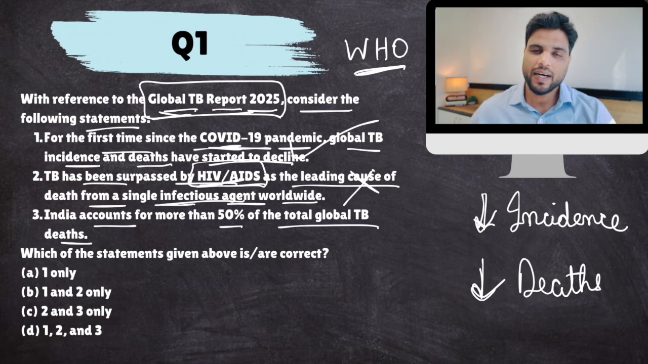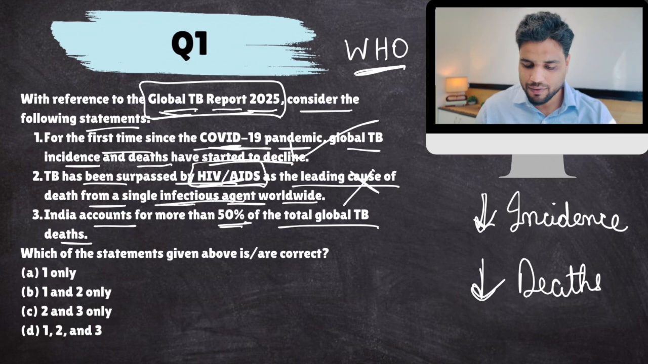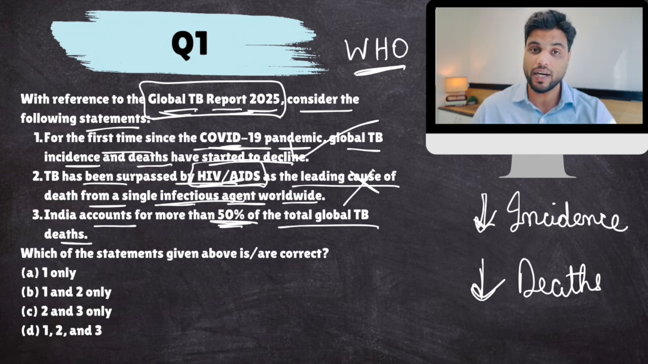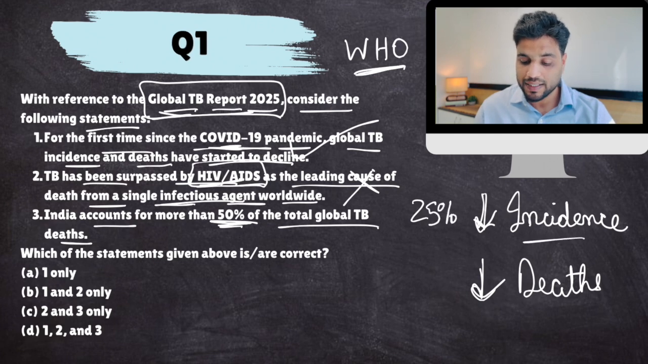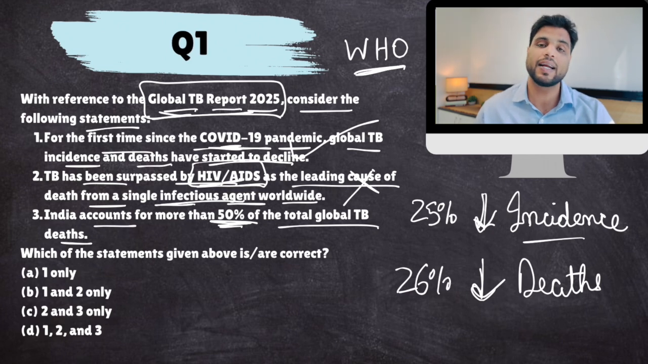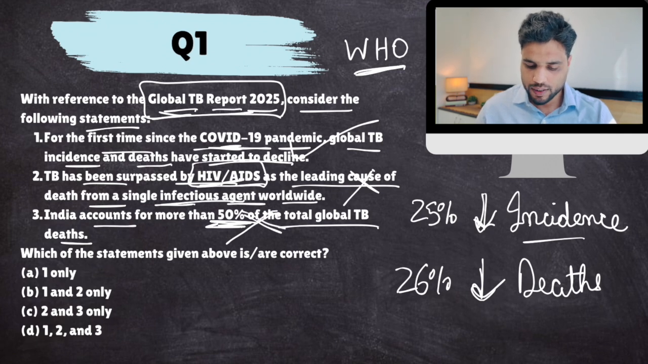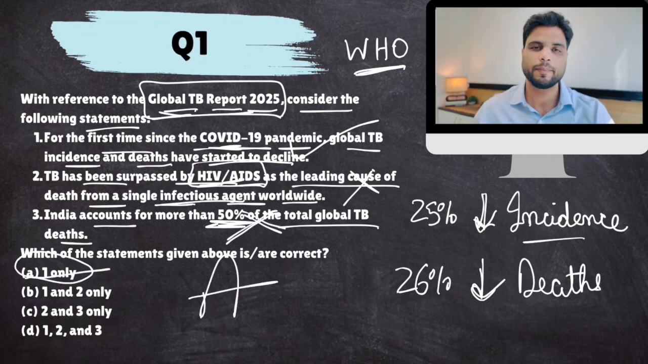Now, if we compare countries, India has the largest burden of tuberculosis, but it is not as high as 50%. Okay, 50% would mean that half of the TB cases in the world are in India. That is not true. But yes, a significant chunk is in India. That is, 25% of global TB incidence is in India. 26% of global TB deaths are in India. Okay, so this is also false. It's not 50%, but it's still very high. Not half, but 1/4. Okay, so this is false. The answer would come out to be A.